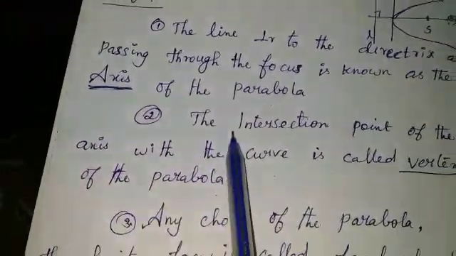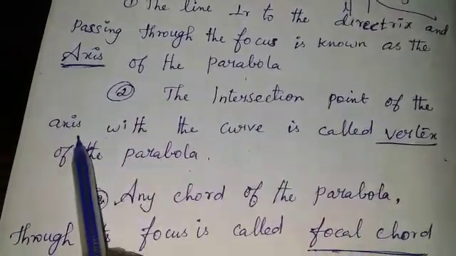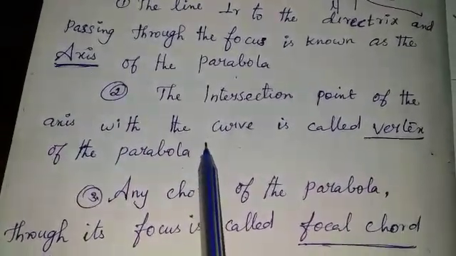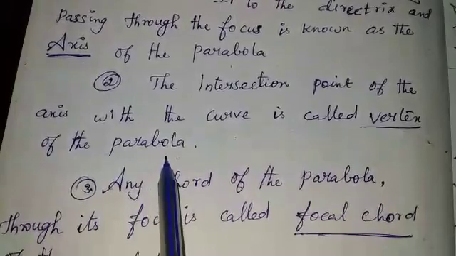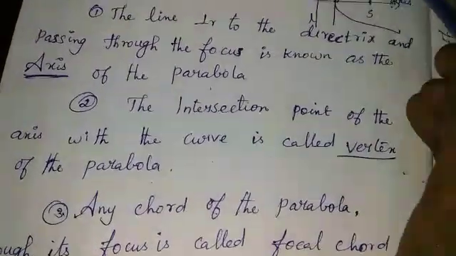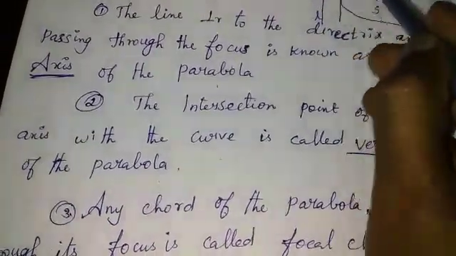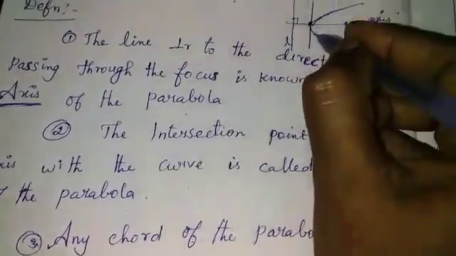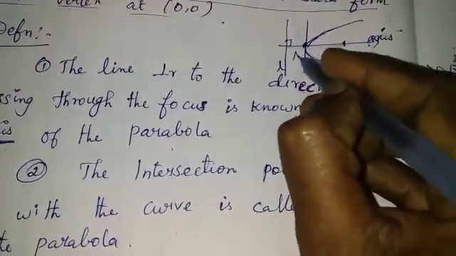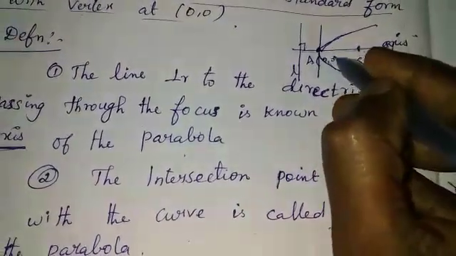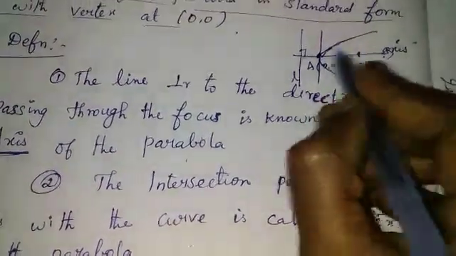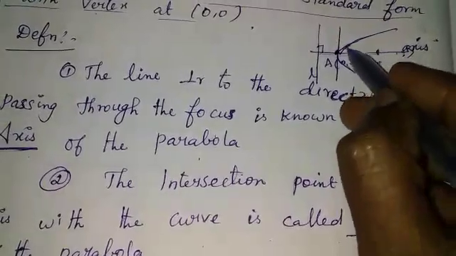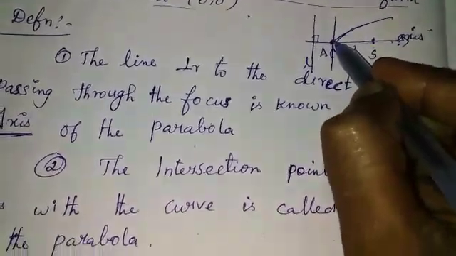Second one, the intersection point of the axis with the curve is called the vertex of the parabola. This point is the vertex, 0, 0. The intersection point of the axis and the curve is the vertex.